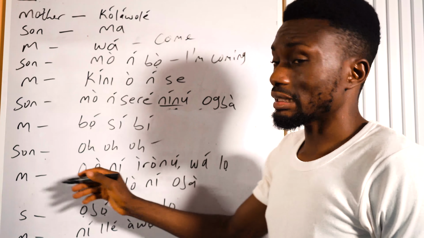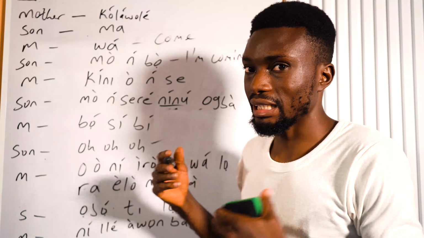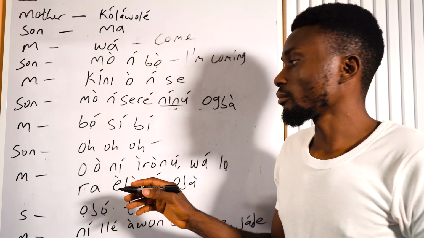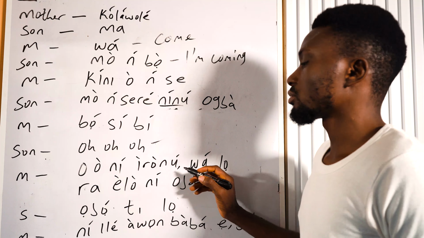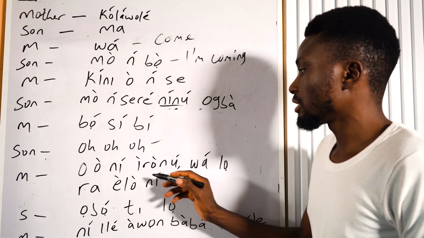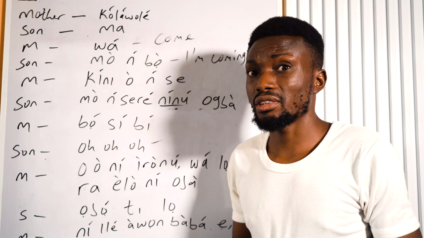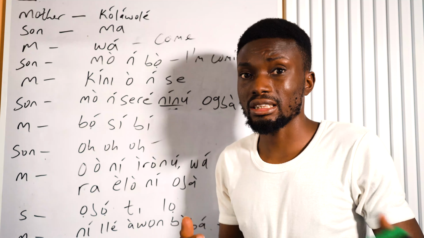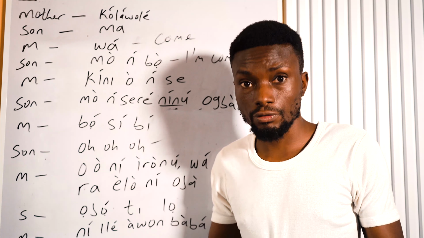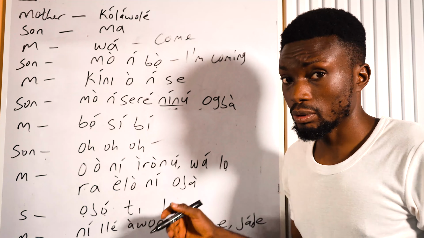So the mother is now telling the son, o ni ironu. Ironu is the heart of thinking. You don't have a thinking faculty, or you don't have understanding. Of course, it's something that is common that mothers say to their children. It's not accepted as a negative connotation. A child doesn't really have ironu in the first place. A child doesn't have the faculty to think deep. So that's just what the mother is saying.